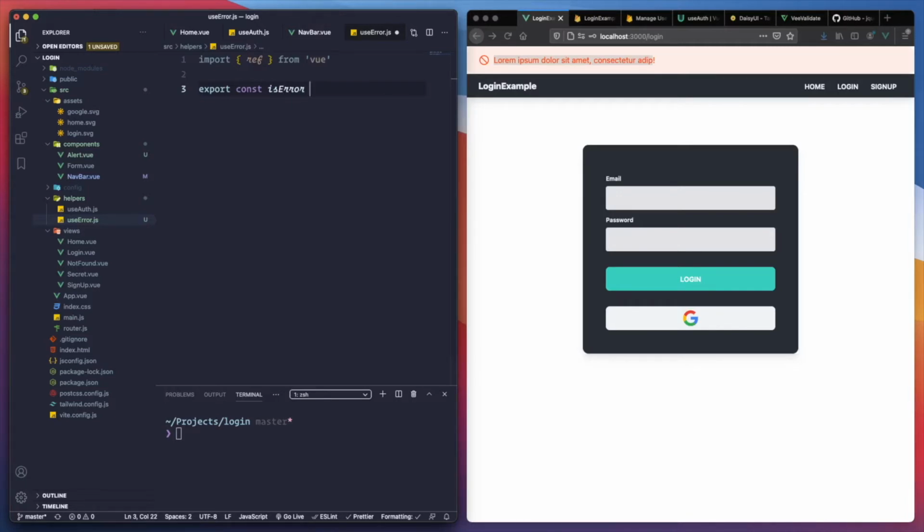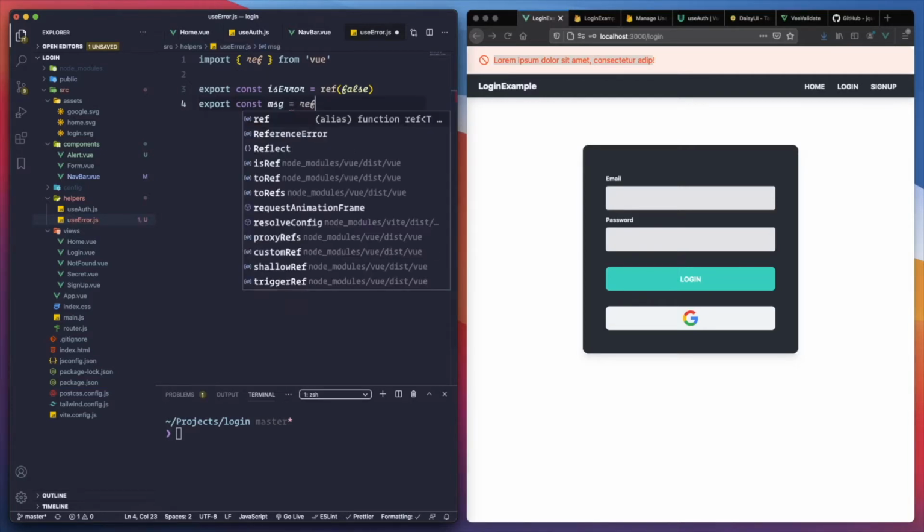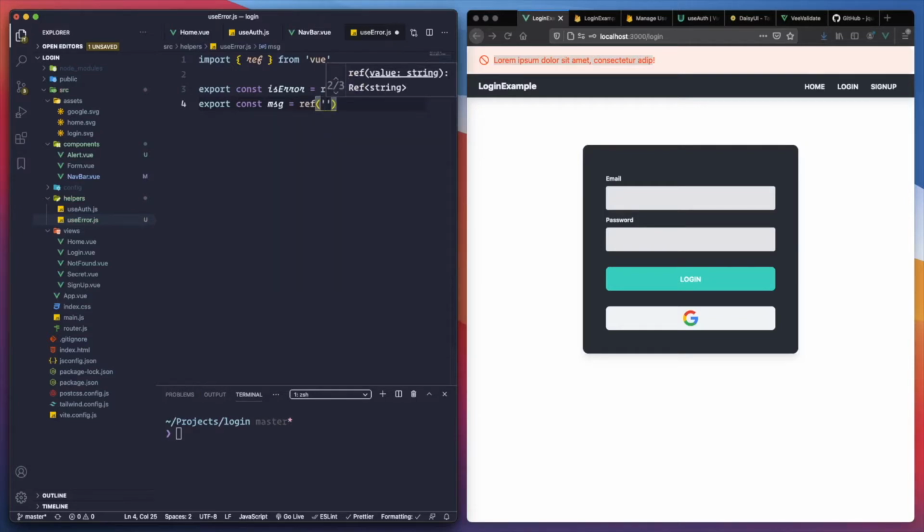It's going to be a ref of false by default. And export const message, also a ref, and for now let's put 'There was an error' as a default message. That should be enough, I believe.